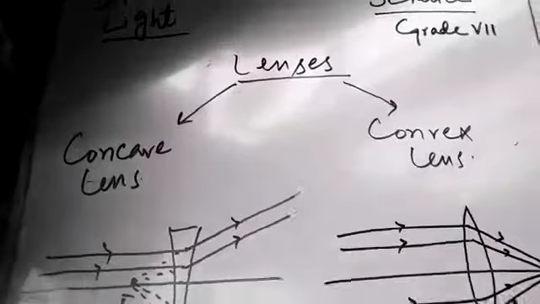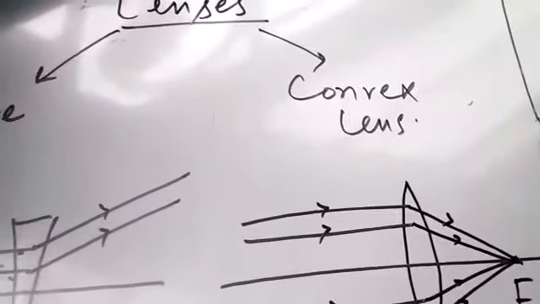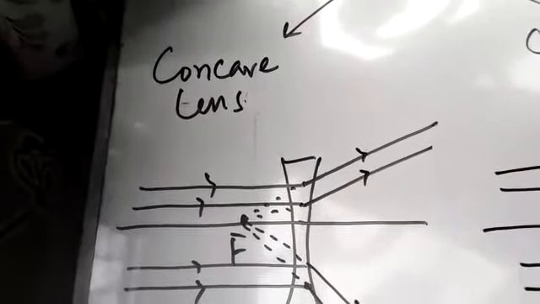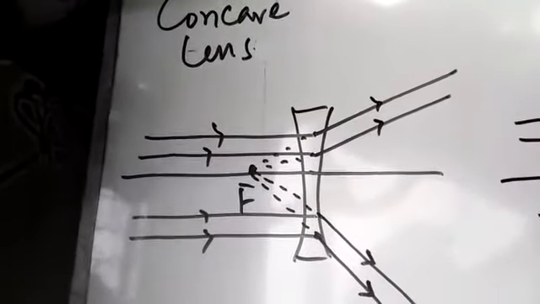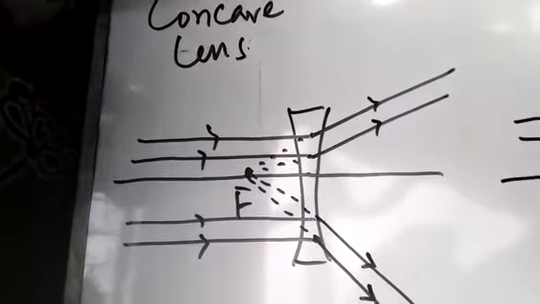These are lenses. There are two types of lenses. One is the concave lens and the second one is the convex lens. So a concave lens is actually a diverging lens. It diverges the rays of light after refraction.